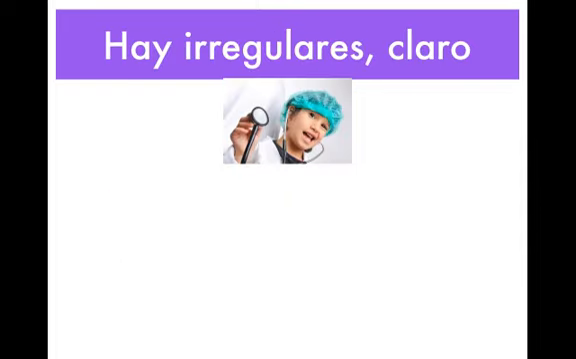Hay irregulares, claro. Like with any tense in Spanish, you are going to have irregulars. But I've categorized them in such a way that hopefully it'll help you remember them a little bit easier. Okay, so for this group of verbs, you're just going to look at the infinitive and then you're going to remove the e from the infinitive. So haber becomes habré, poder, podré, querer, querré, saber, sabré.